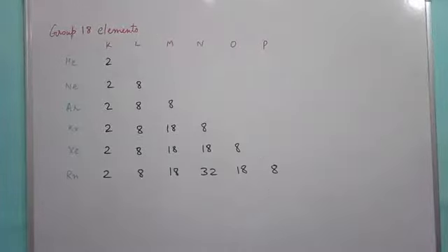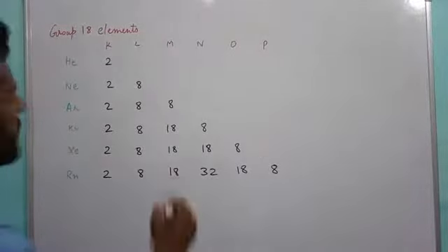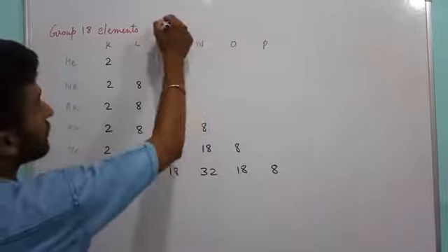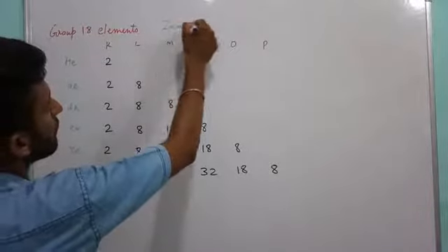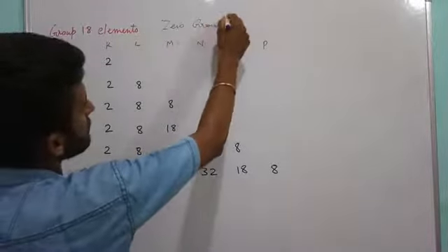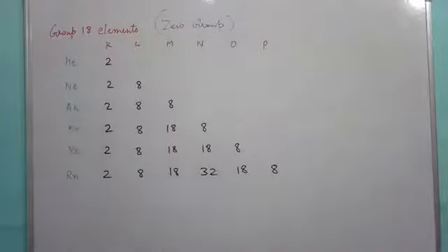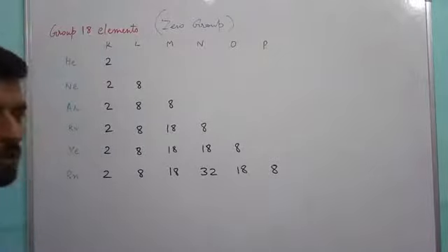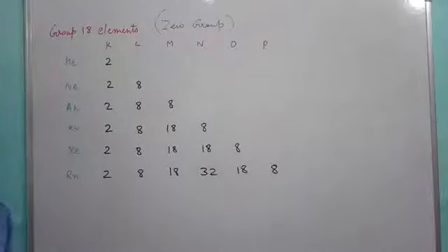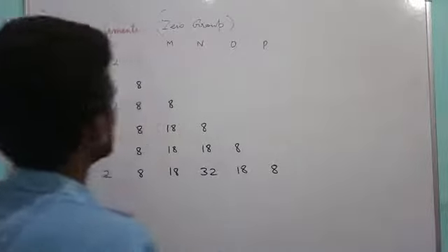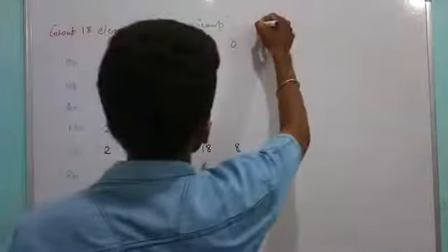Now the last one is group 18 elements. Group 18 elements are also known as the zero group. Why zero group? Because this particular group was discovered very late compared to the rest of the elements, hence it is known as the zero group, because nobody knew earlier that such 6 gases also existed in nature. Now these group elements are also known as inert gases.